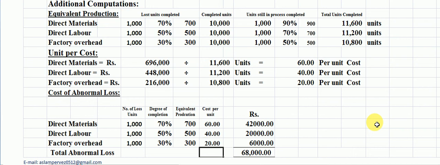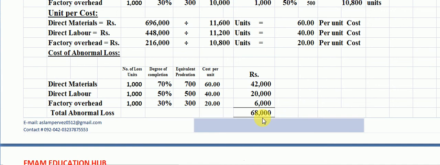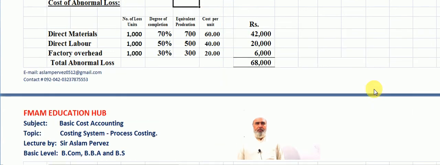Students, you are looking here. The value of the cost of abnormal loss is 68,000 rupees against the 1,000 units which are lost in the processing time. Now students, we have found out the abnormal loss as well as per unit cost.